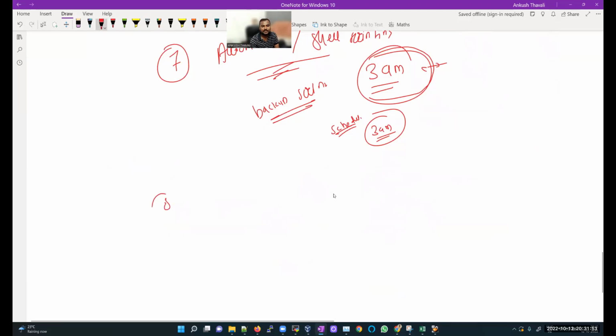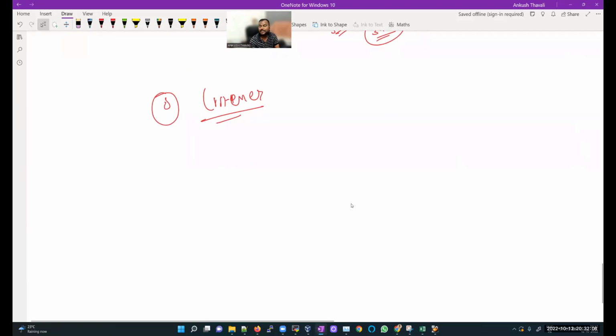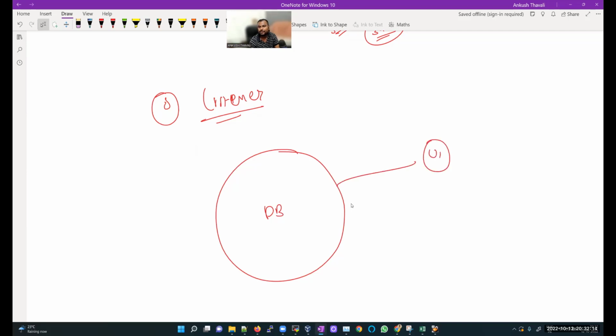Apart from this, we are going to learn multiple other things, like tablespaces, user management. Then we have the listener. What is the listener? I'll give you a small hint. Let's say this is my database, and my users are going to connect to this database. These users want to connect to the Oracle database, but they are not able to connect.